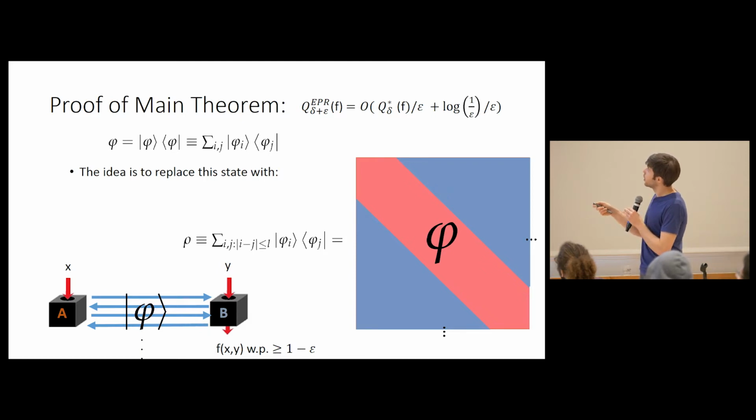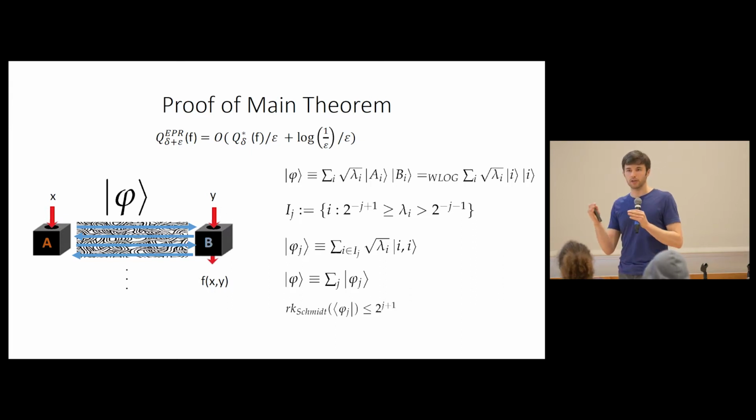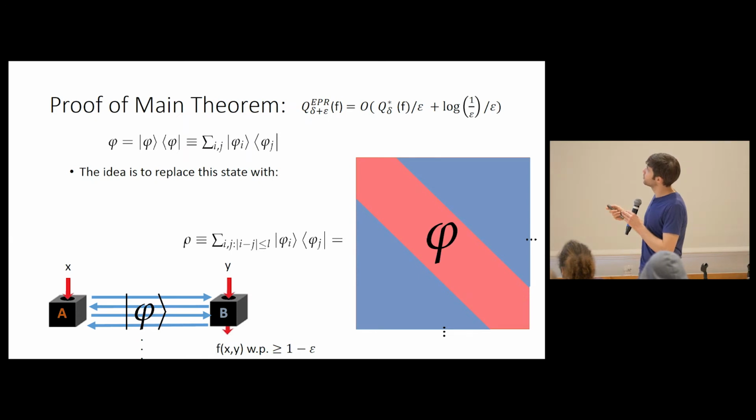The original blue box. And the idea is that we would like to somehow replace it. I should have said, this is the previous slide, the intuition for chopping this up into phi sub j is that because all their Schmidt coefficients are related by a factor of 2, they have what's called low spread. The spread is like the maximum ratio between any 2 Schmidt coefficients. And because they have low spread, you can imagine them as being intuitively close to a maximally entangled state, a collection of EPR pairs. Okay? So that's maybe the high-level idea, but then it's not so simple to chop up a state.